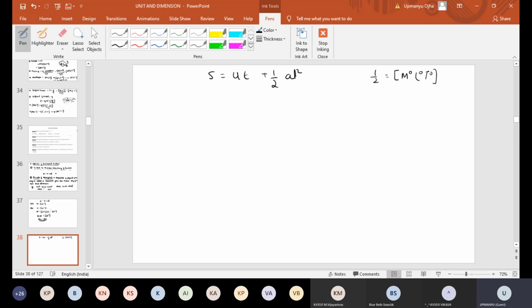S equal to ut plus half at square. S is the displacement of the object. U is the initial velocity. T is the time taken. Plus half at square, half acceleration a and t square. Can you prove this equation correct? Is this equation dimensionally correct or not?